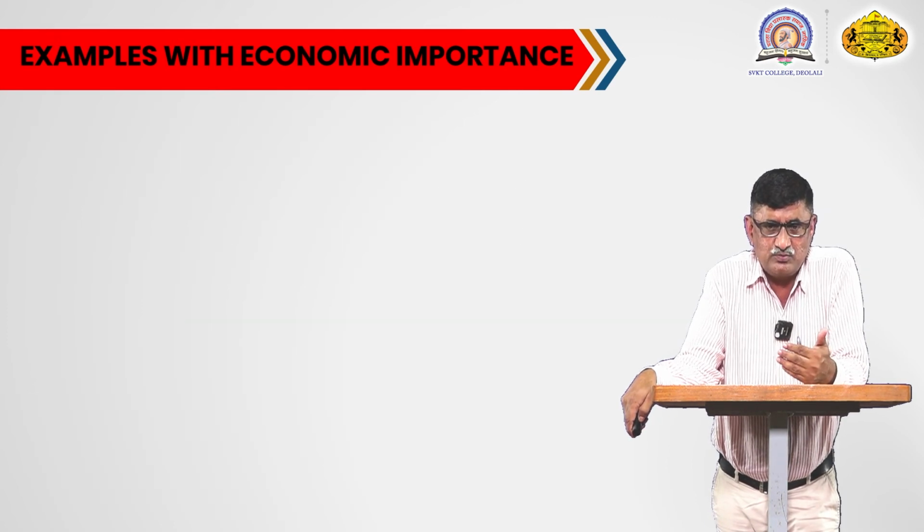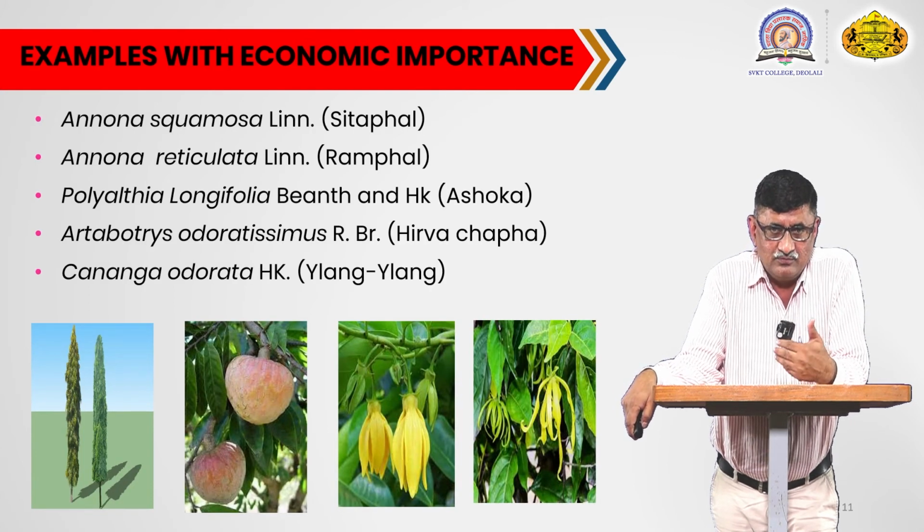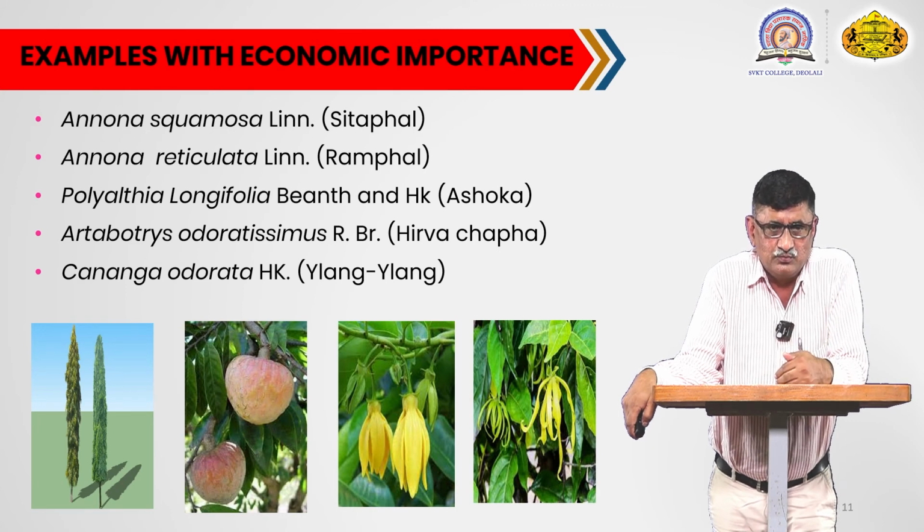The fruit of this plant is used throughout the country for its food value. This fruit contains about 20% natural sugar, and because of this the plant is cultivated for obtaining the fruit.